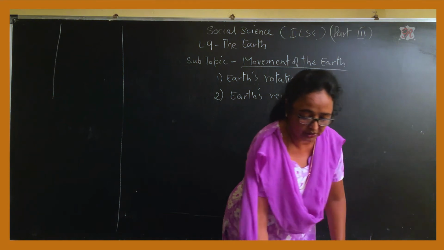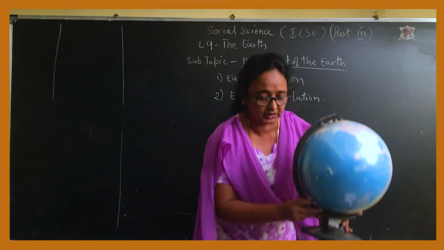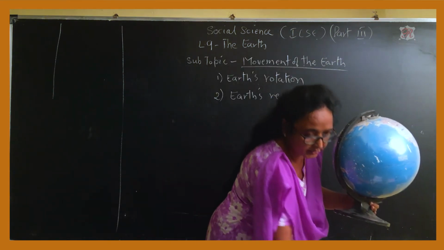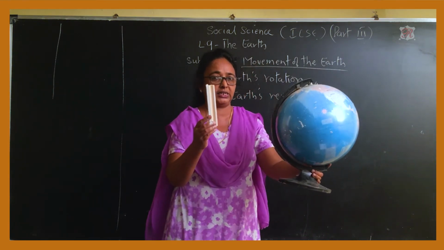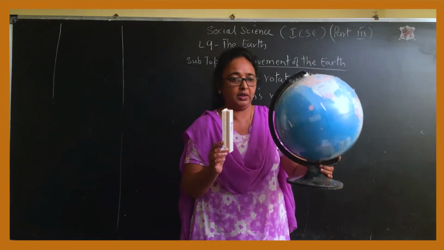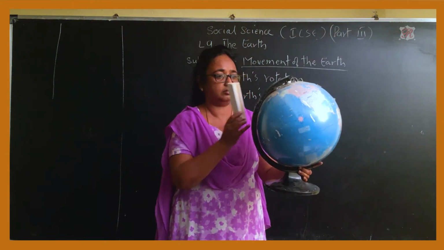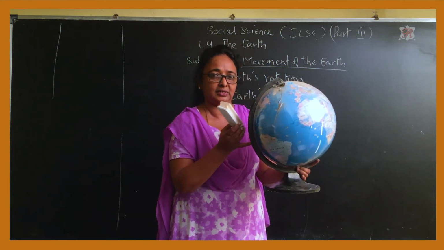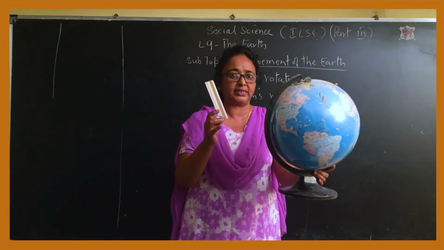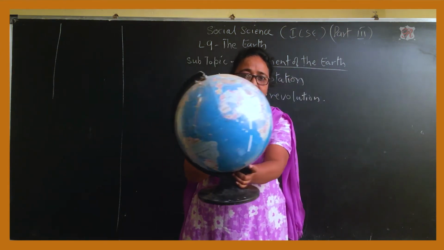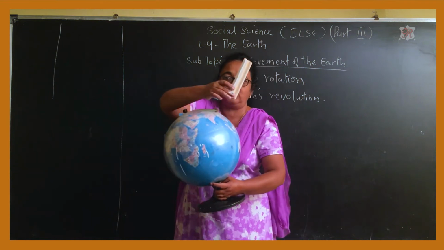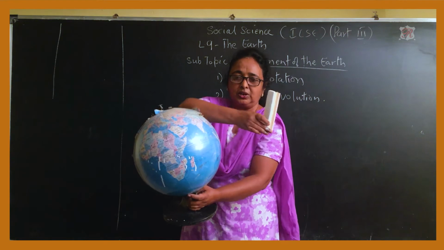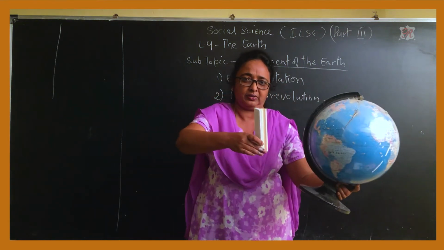Now suppose this is the earth, you have seen this is earth. Now we'll take something to show that this is the sun. Suppose this is the sun, and this is earth. Now I can't show you in this, but see, this is moving on its axis. And as it's moving on the axis, it will go around the sun this way. This is the rotation. You understood?